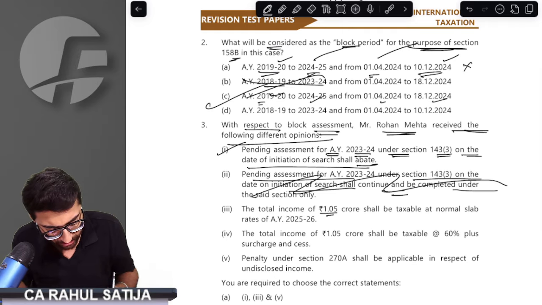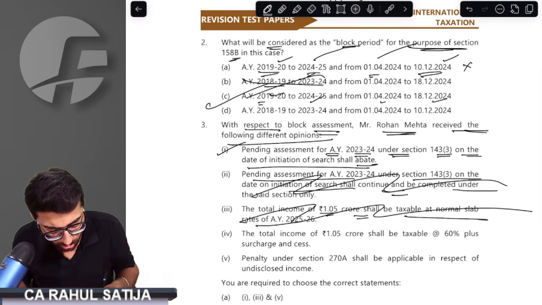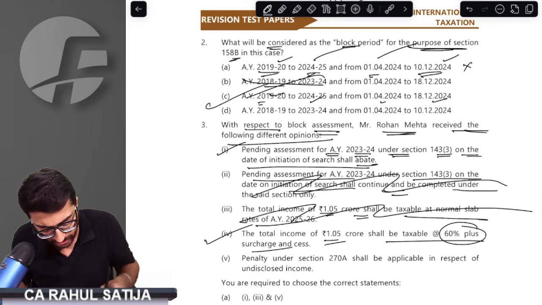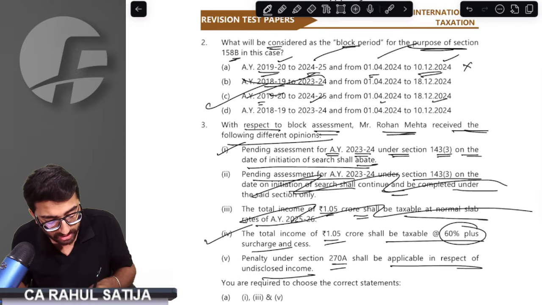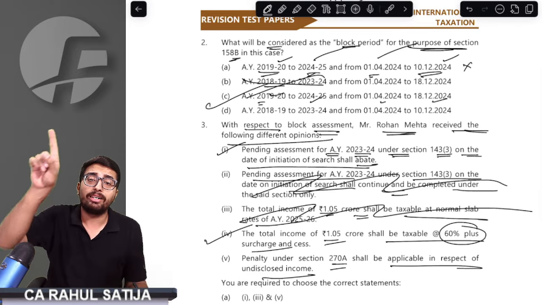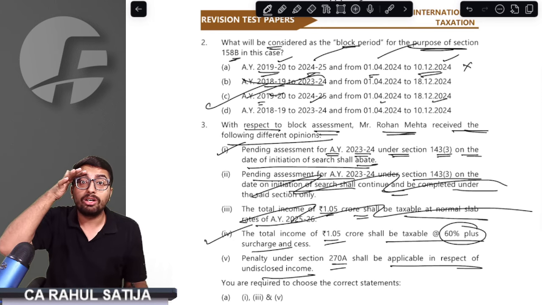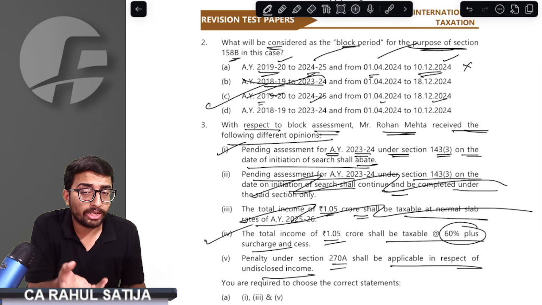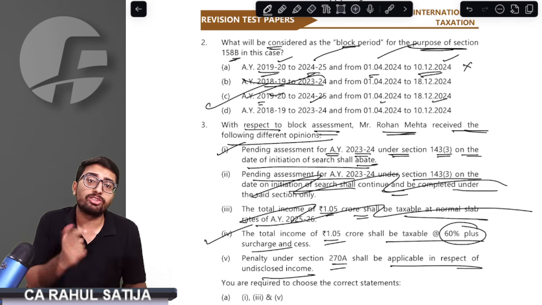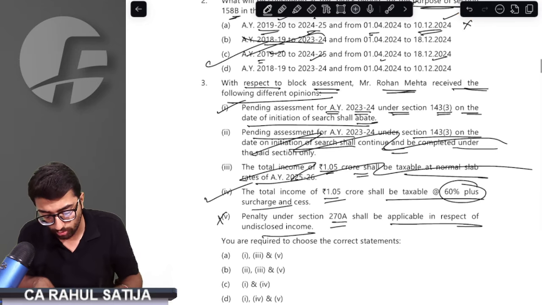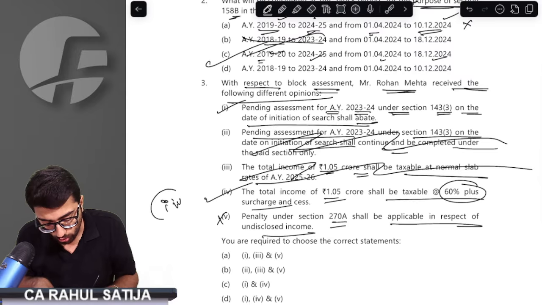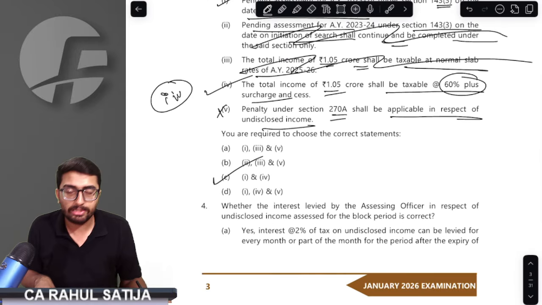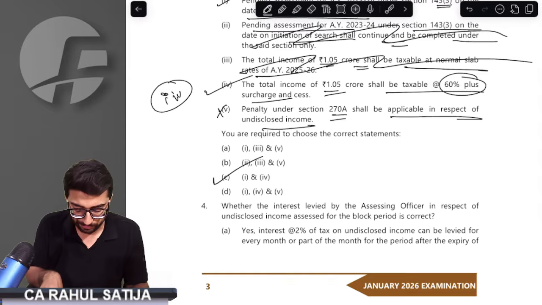Wrong point. Total income of 1.05 crore shall be taxable at normal slab rate. This is also wrong. Total income shall be taxable at 60% plus surcharge and cess. This is correct: 270A would be applicable. Whenever any income is added on account of block assessment, you are not charged penalty under section 270A. No misreporting and underreporting is assumed in case of block assessments. This point is wrong. Our answer would be first point and fourth point. Option number C suggests this answer.